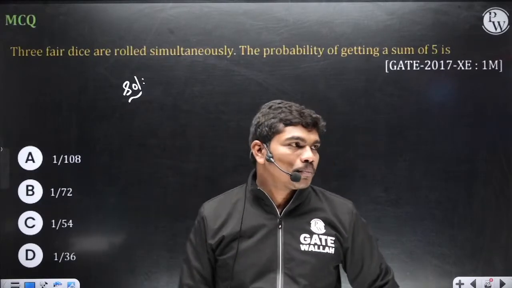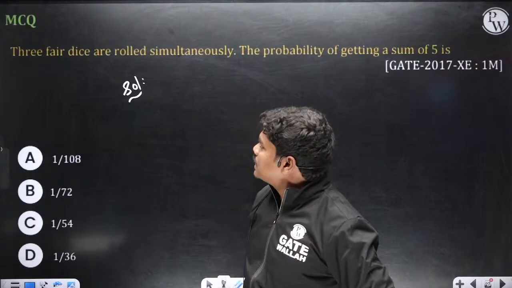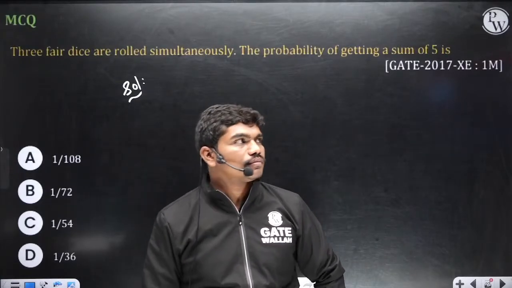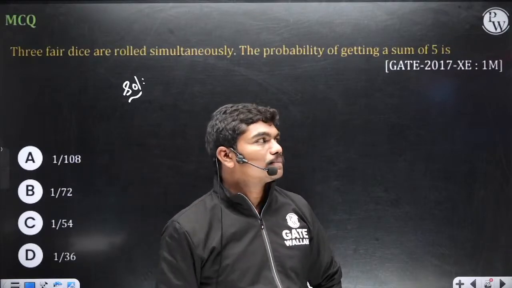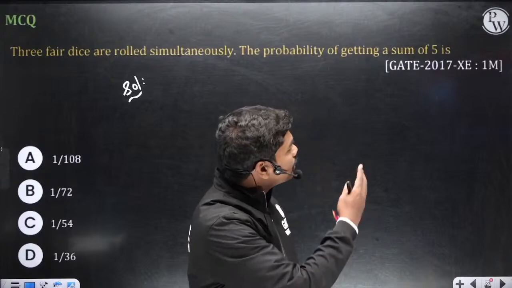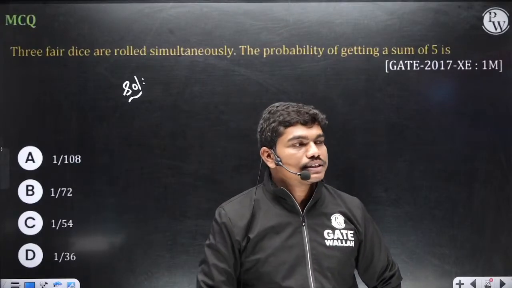So solve this question. 3 fair dice are rolled simultaneously. What is the probability that sum should be 5? Very easy question actually. So please solve this. Some aptitude kind of question actually. But since it came in 2017 XC, please solve this.